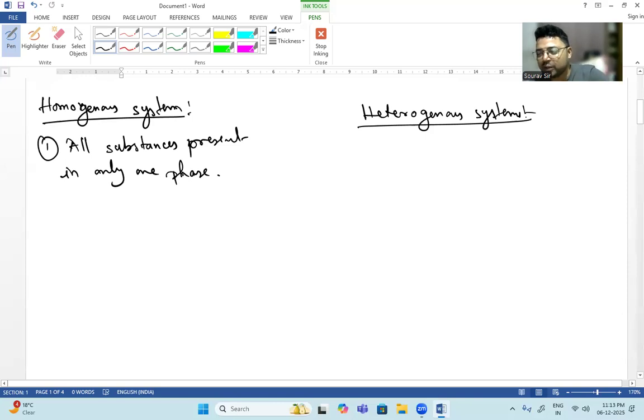If I am coming to heterogeneous, then this will be just the opposite of homogeneous. We will say that it is a non-uniform system, that is, all substances are not in one phase.